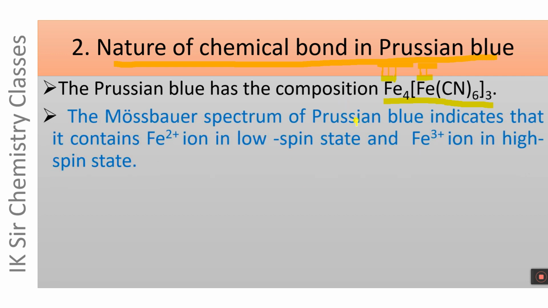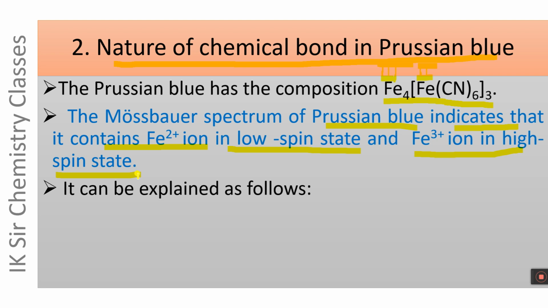The Mössbauer spectrum of Prussian blue indicates that it contains Fe2+ ion in low spin state and Fe3+ ion in high spin state. The Mössbauer spectrum of Prussian blue indicates that it contains Fe2+ ion in low spin state, that is a spin paired state. On the other hand, it also contains Fe3+ ion in the high spin state or spin free state. It can be explained as follows.